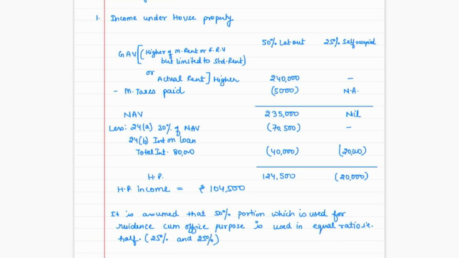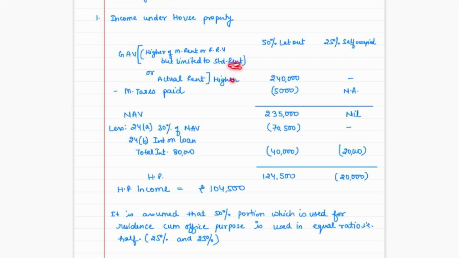Got it? So if it is let out property, first we have to compute the GAV. GAV is expected rent or actual rent, whichever is higher. So expected rent we have to take for the half of the house, for 50% of the house. So we have to take municipal value, fair rental value, whichever is higher, limited to standard rent. So in the question, this figure is related to the entire house, so we have to do only 50% of that. So the expected rent was somewhere about 2 lakh.